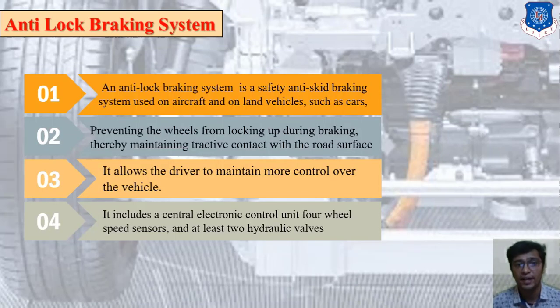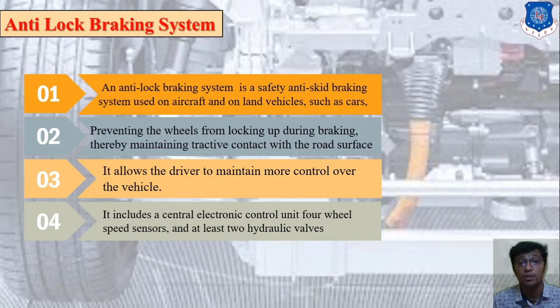That is the anti-lock braking system. Basically it is a safety anti-skid braking system used in aircraft and on land vehicles such as car and bus, right? Second, it prevents the wheel from locking up during braking, thereby maintaining tractive contact with the road surface. Third, it allows the driver to maintain more control over the vehicle.